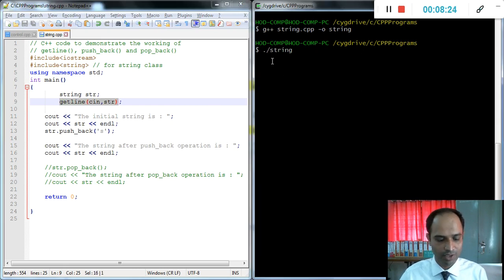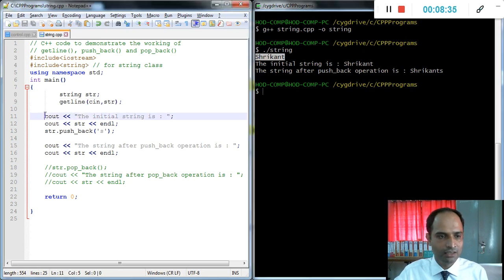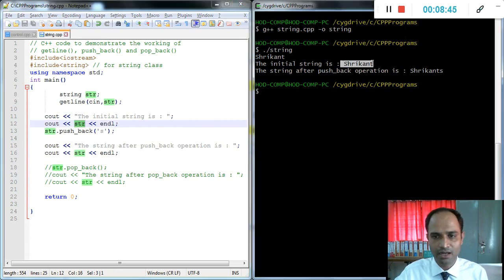I will just mention here my name, and enter. Then this line gets the string Srikanth from the user, and then the next process, the initial string, is simply str, which contains Srikanth, that's why it prints Srikanth here.